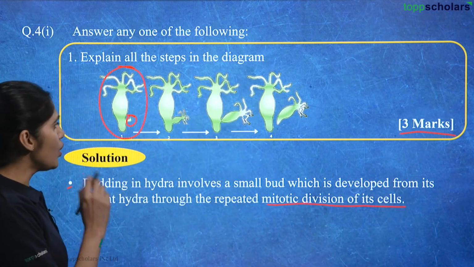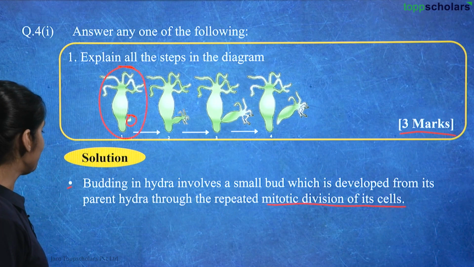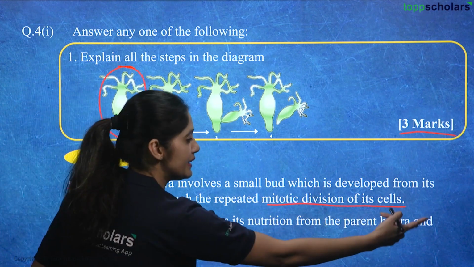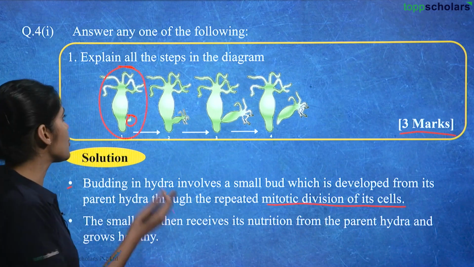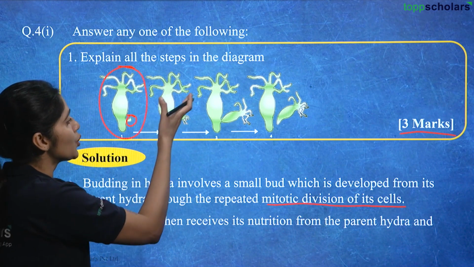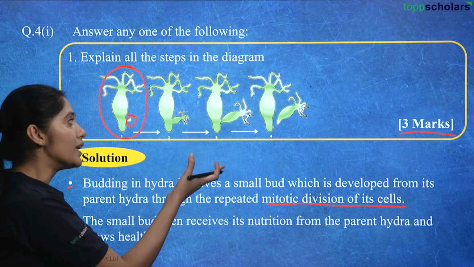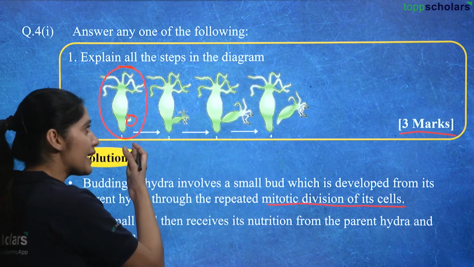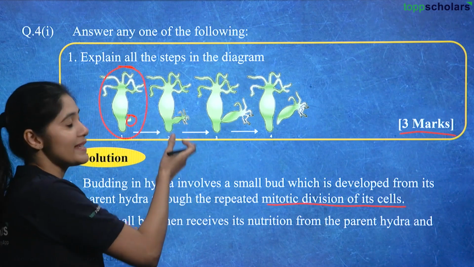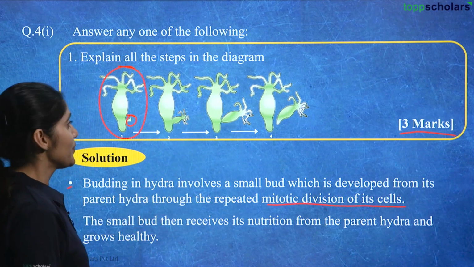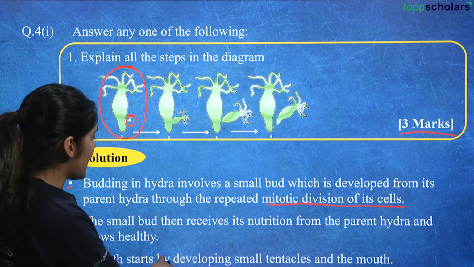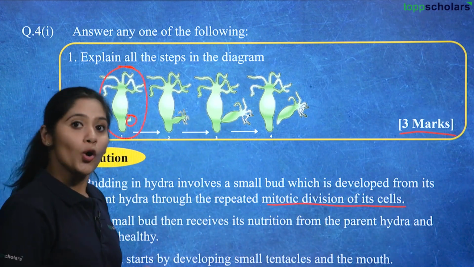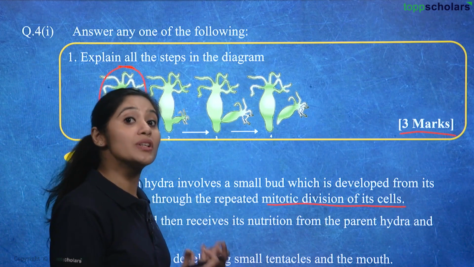Then what happens? What happens in the second picture? The small bud then receives its nutrition from the parent hydra and grows healthy. So if you can see, this bud is growing a little bit bigger, and eventually it gets bigger and bigger, taking all the nutrition from the cell of the parent hydra. Then what happens? Growth starts by developing small tentacles and the mouth. So then all the parts start to differentiate.